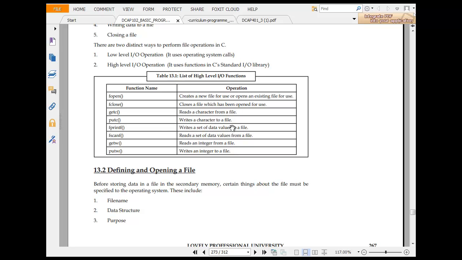getc reads a character from a file. putc writes a character to a file. fprintf writes a selected data value to a file. getw gets an integer. So just remember that reading a character and reading an integer is different. And for writing, fprintf writes; the general printf gives output on the screen, but in place of that, if you want to write it somewhere else, you use fprintf.